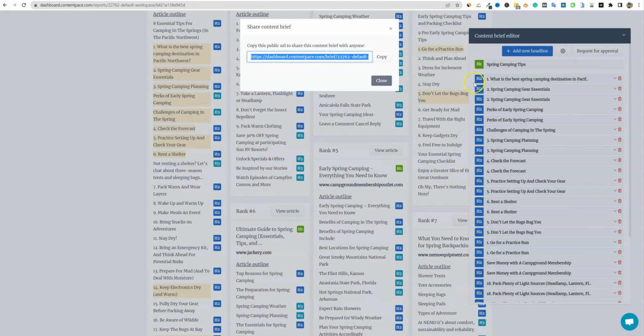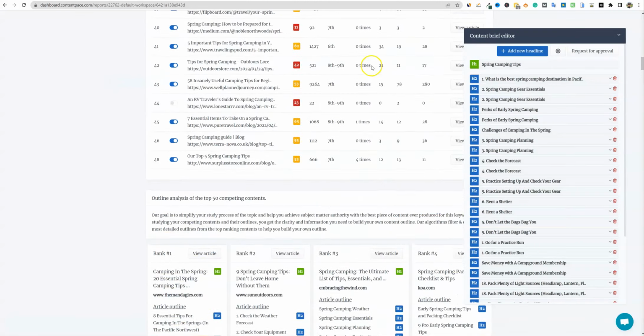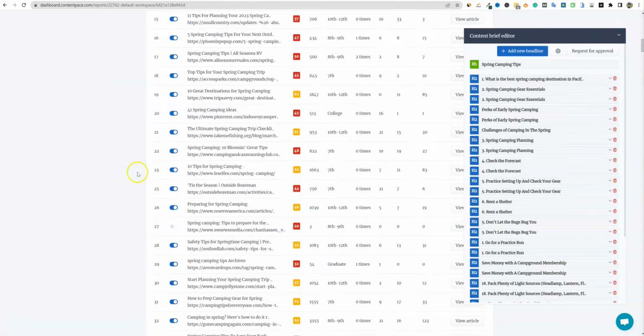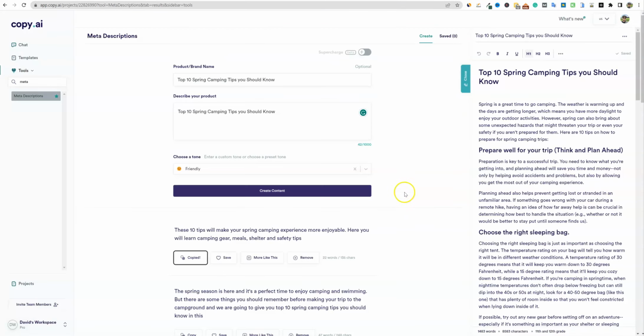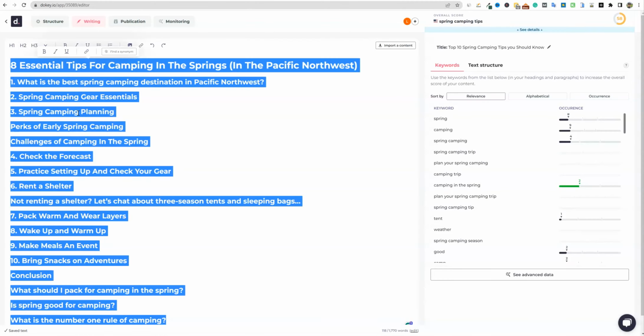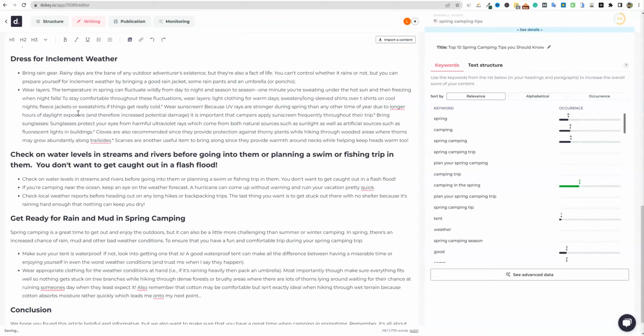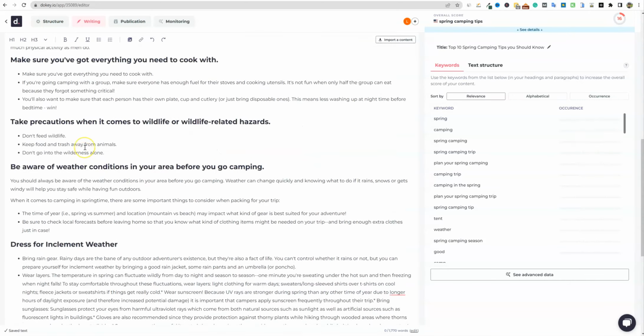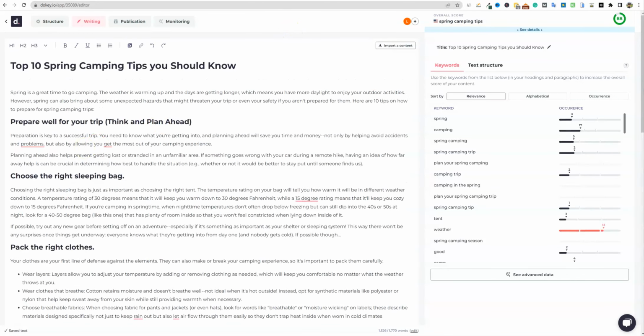Let's move on to the Onpage SEO score for each one. So what we're going to do is grab the content from over here, go back over, remove all this, and then paste the content in here that I already wrote. I knew I needed to write that. And then we're going to have a score. So this is straight from Copy AI.